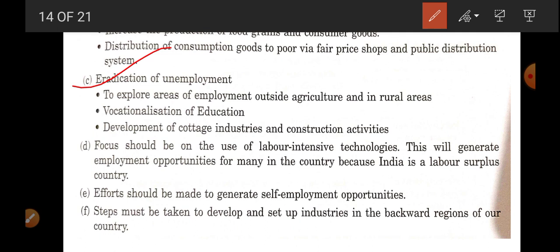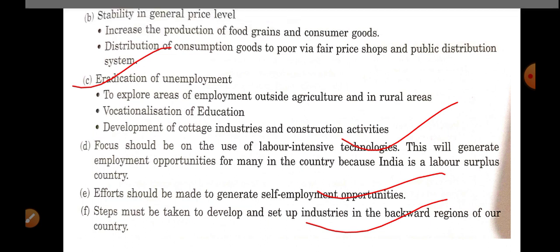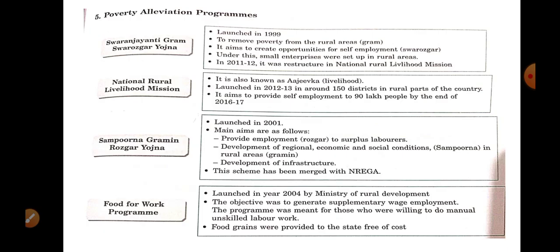Focus should be on the use of labor intensive technology and self employment opportunity. It is also promoted by giving loan at very low rate, and industry must be set up in rural area, backward area also. Now poverty elimination programs. Swarna Jayanti Gram Swarojgar Yojana launched in 1990 and it is related to rural area. Okay, now under this, a small enterprise was set up in rural area.